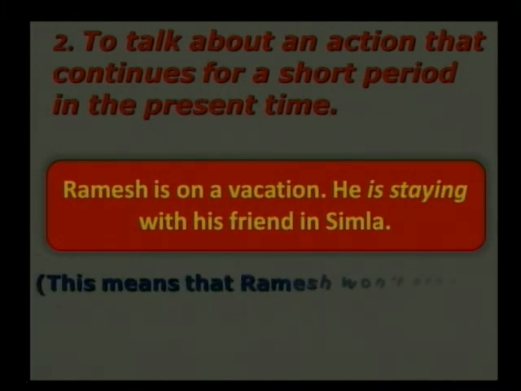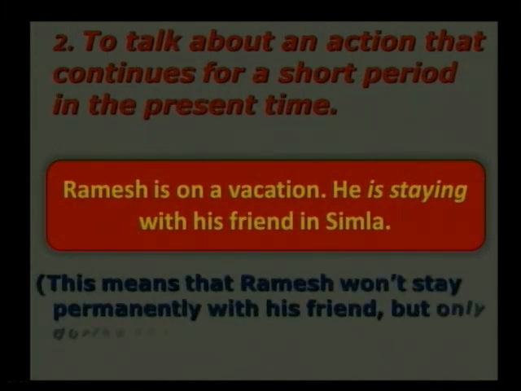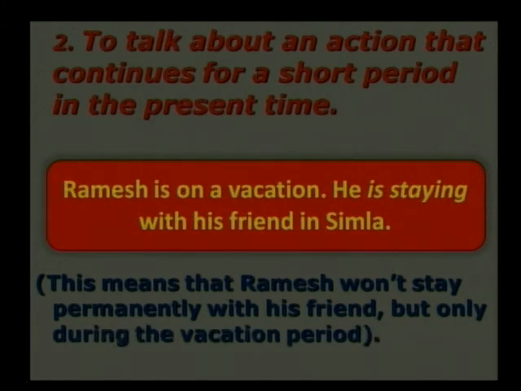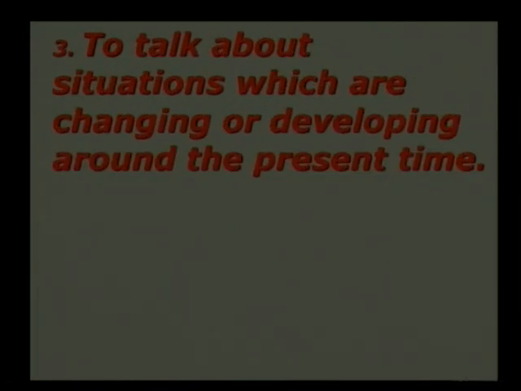So here, this means that Ramesh won't stay permanently with his friend, but only during the vacation period. The vacation period is the short period, and during this short period he is staying with his friend.